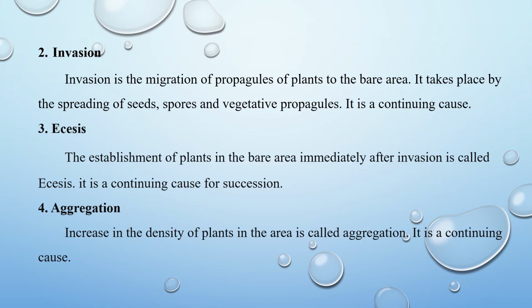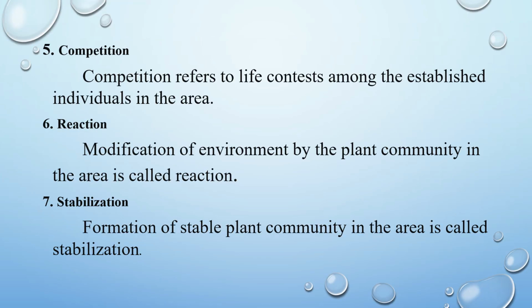Invasion. Invasion is the migration of propagules of plants to the bare area. It takes place by spreading of seeds, spores, and vegetative propagules. It is a continuing cause. SSS: the establishment of plants in the bare area immediately after invasion is called SSS. It is a continuing cause for succession. Aggregation: increase in the intensity of plants in an area is called aggregation. It is a continuing cause.